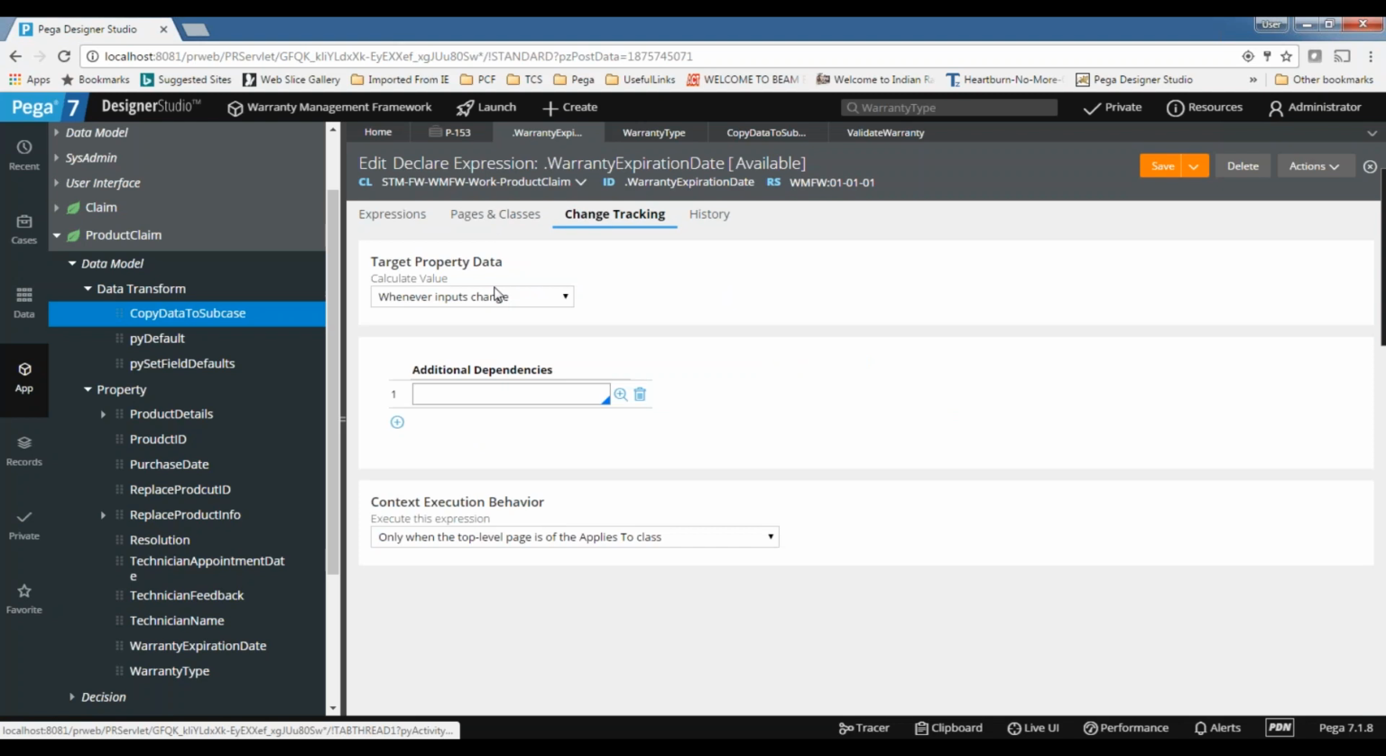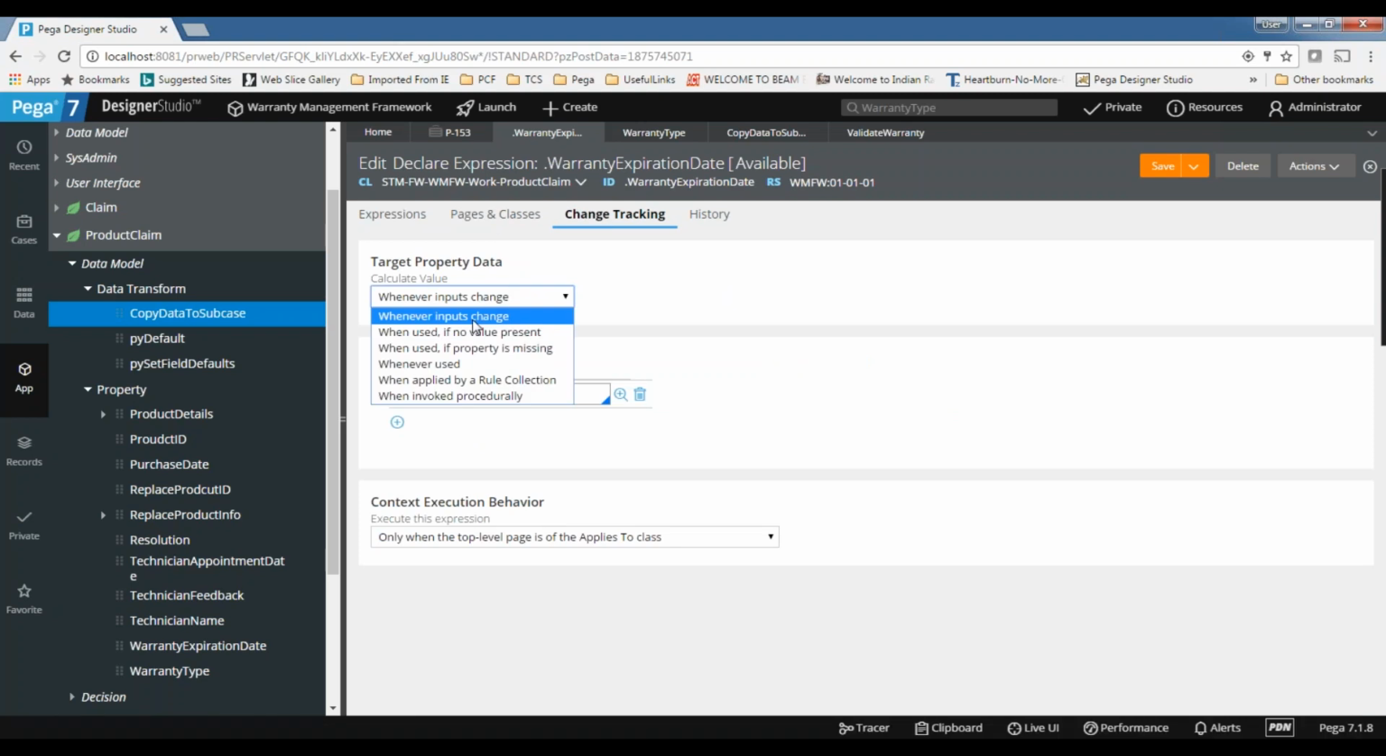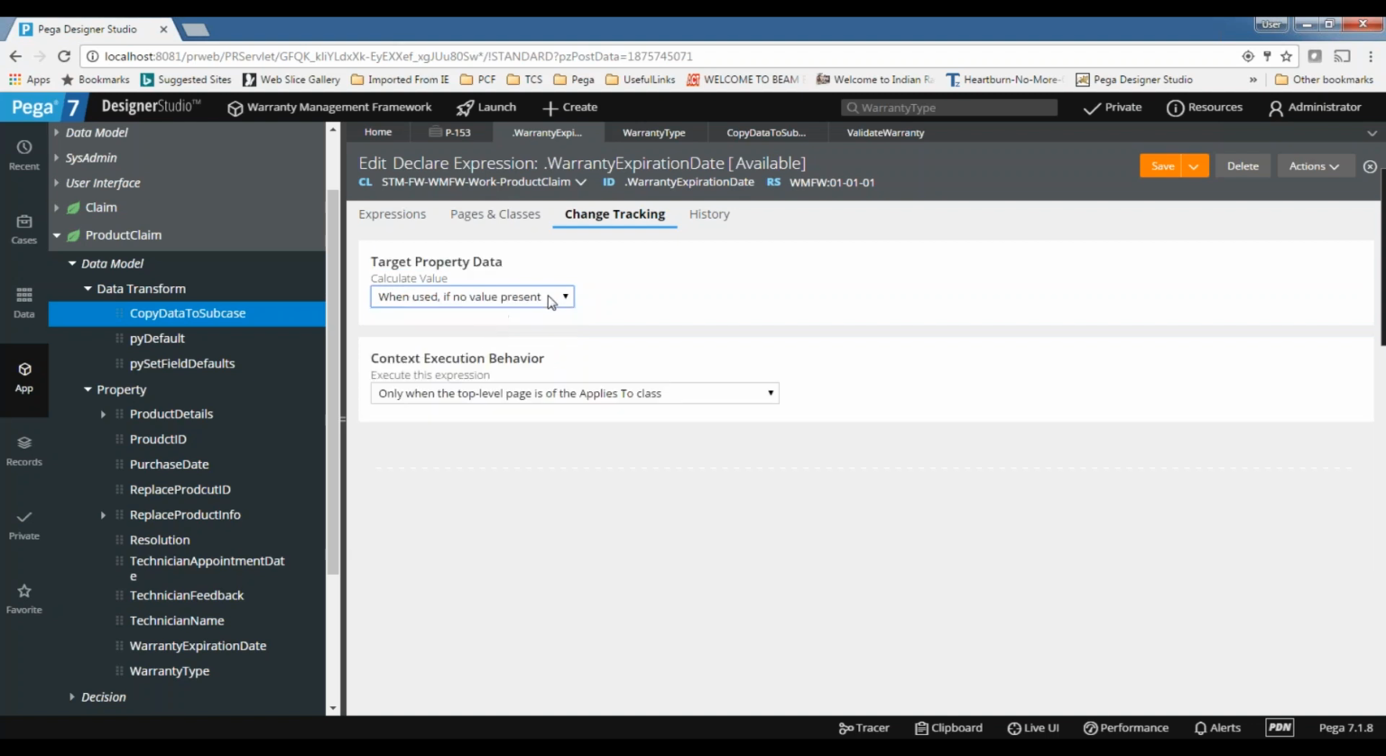And we have a lot of other options here. When used, if no value present. You need to read the sentence carefully here. When used means we are always talking about the target, because this section is talking about the target. So when you use the target property, and by that time if no value is present, then only the target property is recalculated. That means if you want to calculate the target only once, this is the perfect option.